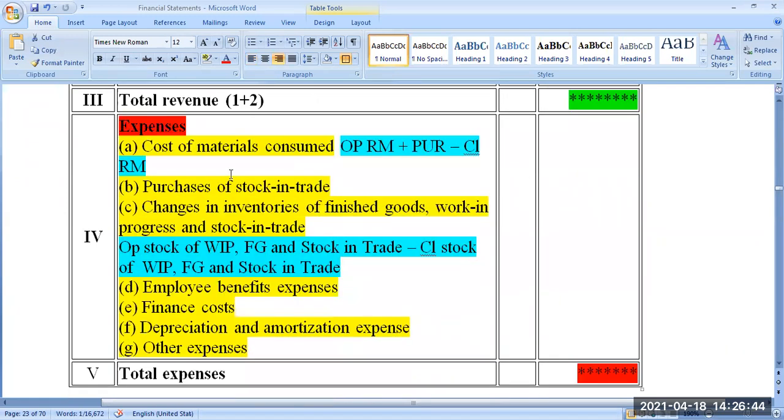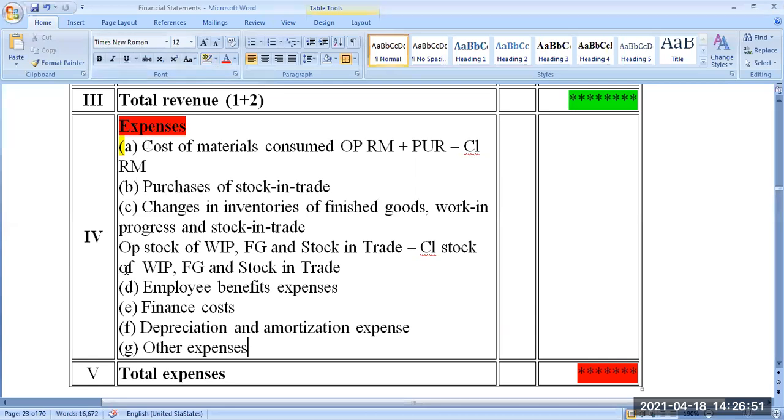Then expenses. All expenses are classified into some categories: A, B, C, D, E, F, and G. The first expense is cost of material consumed. If you are a manufacturing company, this information needs to be filled; otherwise, it is left blank. For a trading company, there won't be any cost of material consumed. For a manufacturing company, there will be. What is cost of material consumed and how do we calculate it? Simple.